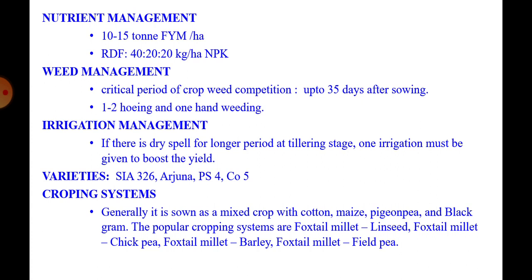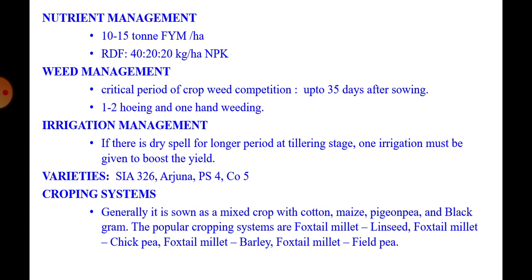Nutrient management: 10 to 15 ton FYM per hectare is required, and the recommended dose of fertilizer is 40-20-20 kg NPK per hectare. For rain-fed crop, the entire quantity of fertilizer should be given at the time of sowing. However, under irrigated condition, half quantity of nitrogen and the full dose of phosphorus and potash should be applied at the time of sowing. The remaining half dose of nitrogen should be given at the time of first irrigation, that is at 30 days after sowing.